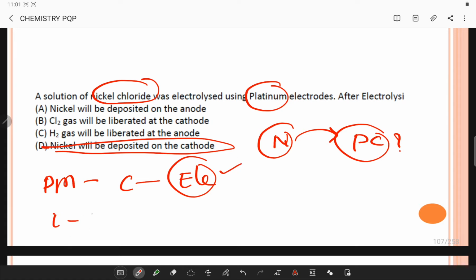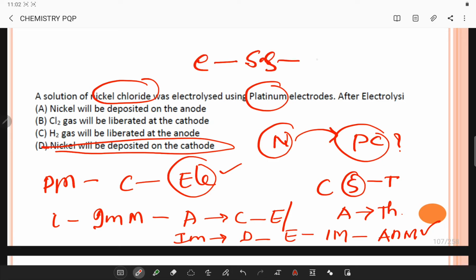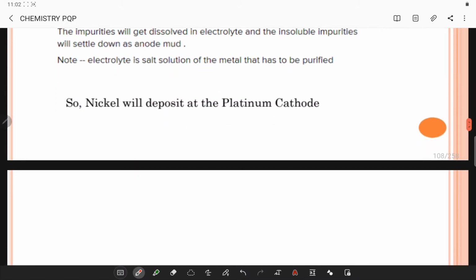The ions of impure metal from the anode will travel to the cathode through the electrolyte, and in the meantime the cathode starts becoming thicker and the anode starts becoming thinner. The impurities will get dissolved in the electrolyte and the insoluble impurities will settle down as anode mud. Here the electrolyte is a salt solution of the metal that has to be purified. You have to remember this. So nickel will be deposited at the cathode end.